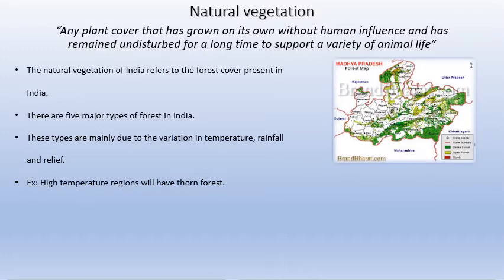Okay, this is the map of Madhya Pradesh. Why have I put Madhya Pradesh over here? Is there any reason? Yes, the reason is that in India, the state which has the maximum percentage of forest is Madhya Pradesh. It has one fourth. You know that in 100, one fourth is 25 percent. More than one fourth of Madhya Pradesh is covered with forest, 25.14 percent. It is reducing every year. Maybe 10 or 15 years back, it would have been 28% or 30%. It is coming down, but still in India, Madhya Pradesh, which is the center or the heart of India, continues to be the most forest covered region in our country.